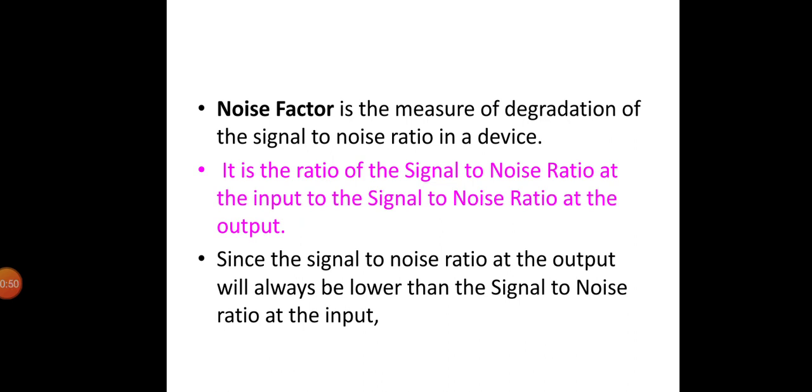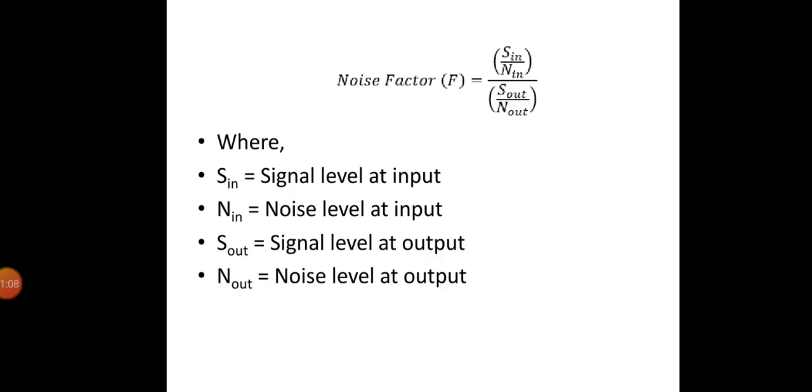It is the ratio of the signal to noise ratio at the input to the signal to noise ratio at the output. Since the signal to noise ratio at the output will always be lower than the signal to noise ratio at the input, the noise factor will be greater than unity. That is, noise factor can be given as Sin by Nin divided by S out by N out, where Sin is the signal level at input, Nin is the noise level at input, S out is the signal level at output, and N out is the noise level at output.